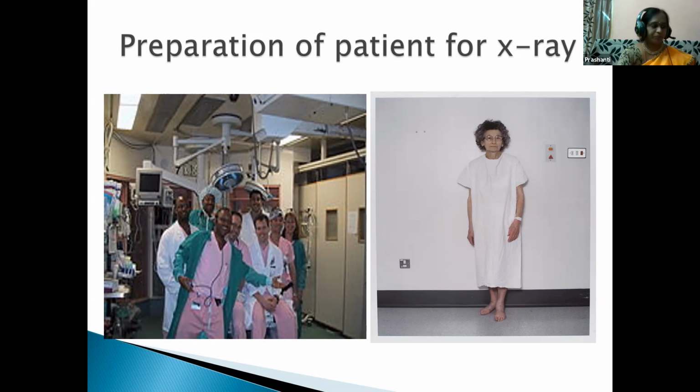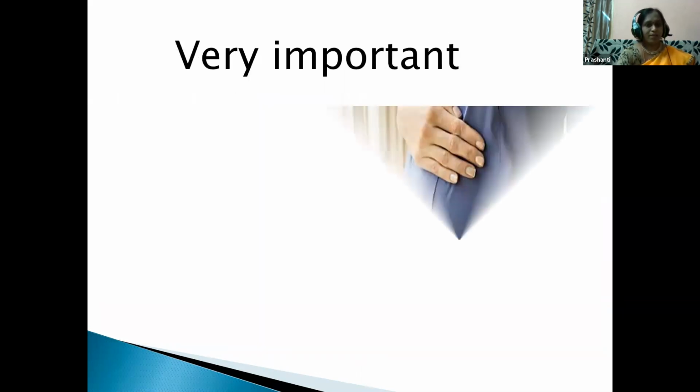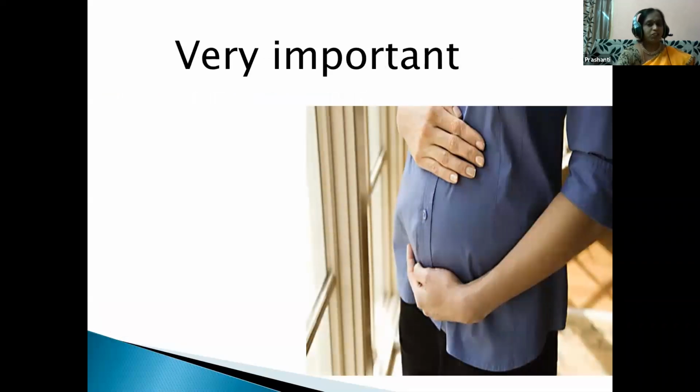and also removing the jewelry, before going for an X-ray. And one more thing we have to remember is, every woman, if she is pregnant, should say so before taking an X-ray. Why? It will have an effect on the fetus. So if there is an emergency to take an X-ray, and they have been well informed before, the effect of the ionizing radiations will be lessened, and the X-ray will be taken only under emergency, children. Otherwise, X-rays are not taken for a pregnant woman.